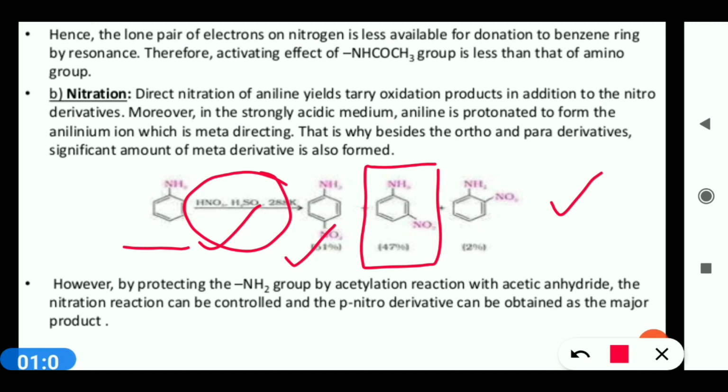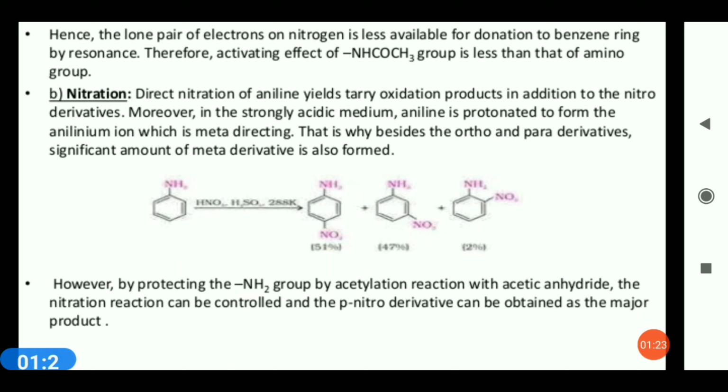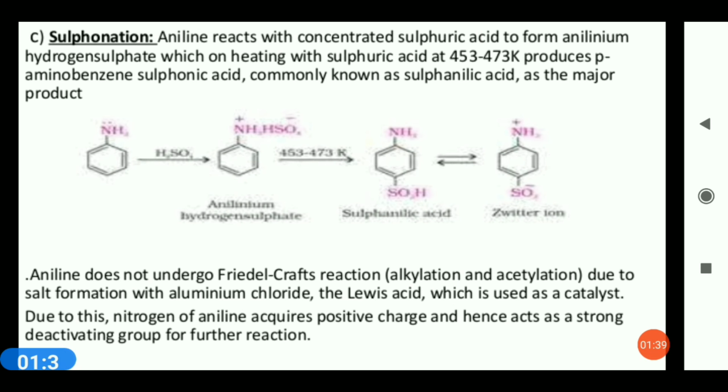However, by protection of the NH2 group by acetylation reaction with acetic anhydride, the nitration reaction can be controlled and the para-nitro derivative can be obtained as the major product. Here we can see the protection of the group. Aniline, first protection takes place. Same way, protecting group is there, acetylation, then halogenation and formation of the para product.